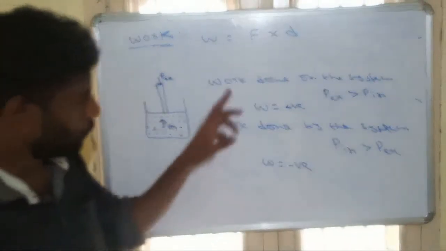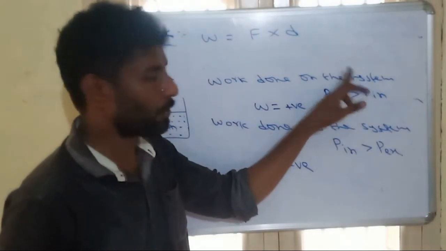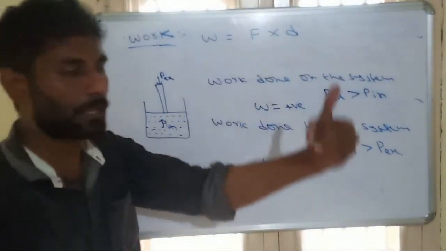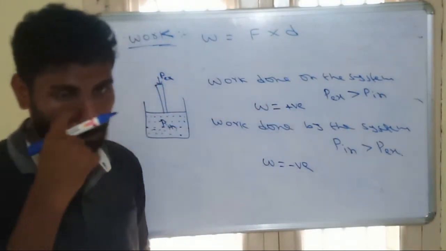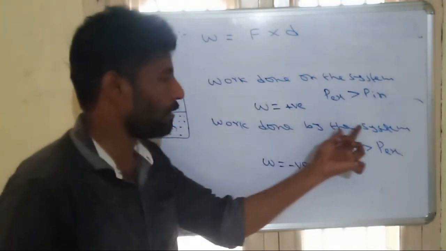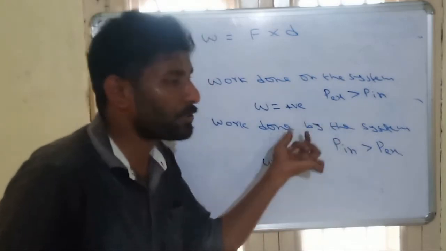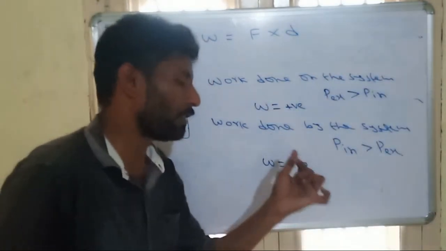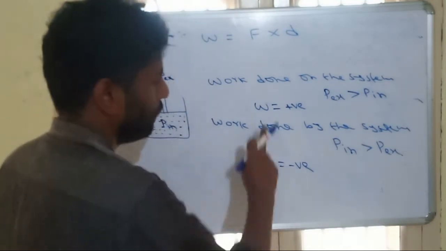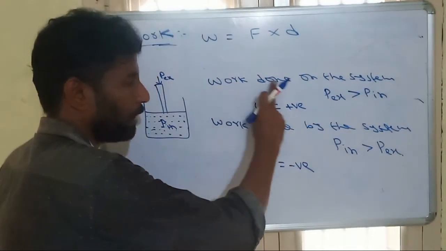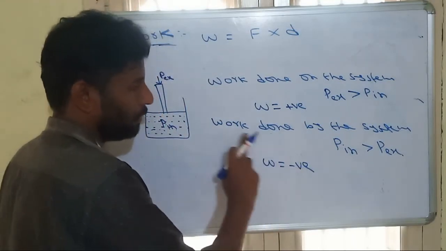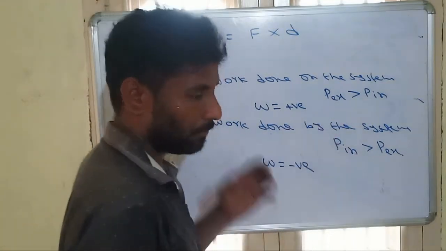Why? Because for work done on the system, the system is getting some work from the surroundings, so its energy is increasing. That's why work will be positive. Similarly, for work done by the system, the system is doing some work, which means the system is losing energy. That's why work will be negative. So work is always positive when work is done on the system, and always negative when work is done by the system.